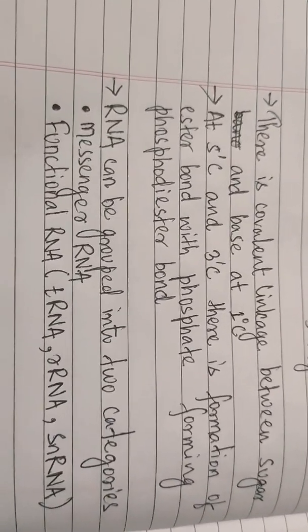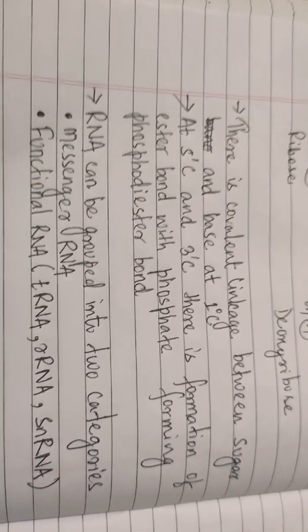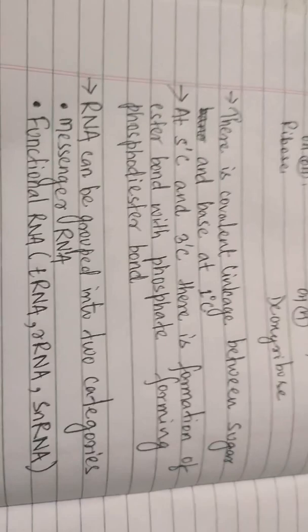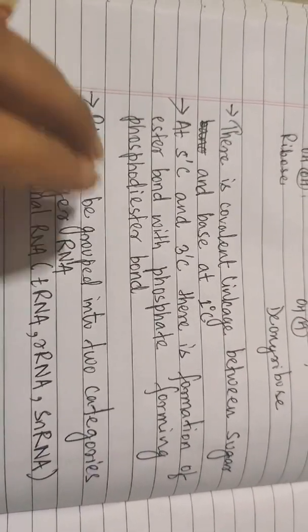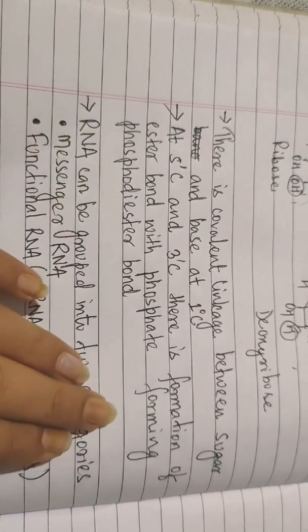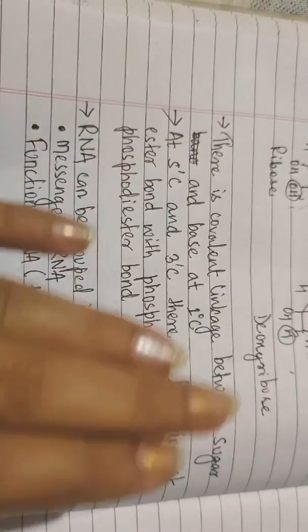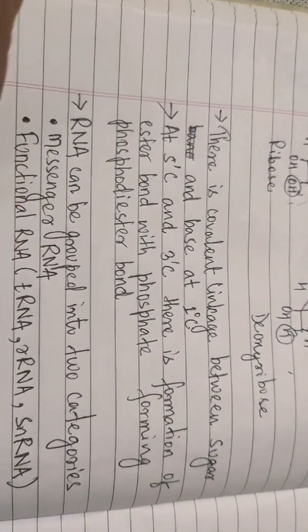But functional RNAs are those RNAs which will remain in their own form, they will not change form. The messenger RNA will change its form, DNA to RNA, and then it will turn to protein. The same RNA will change its form and make a protein, but functional RNA will remain RNA.